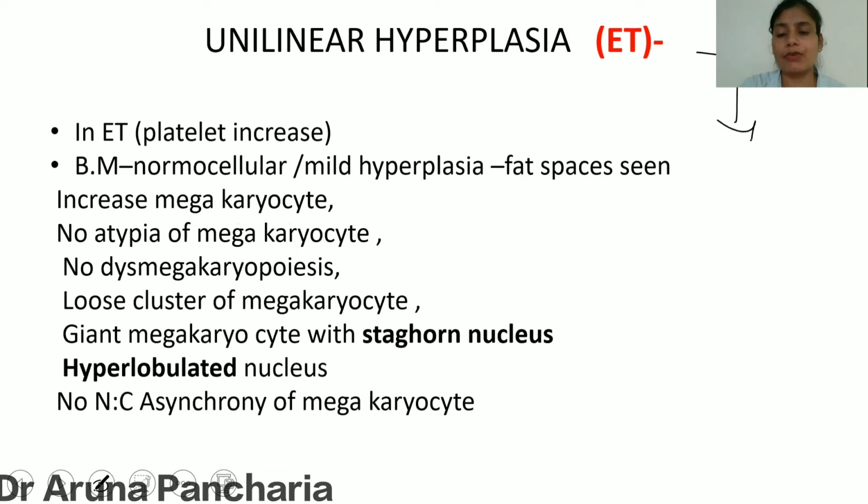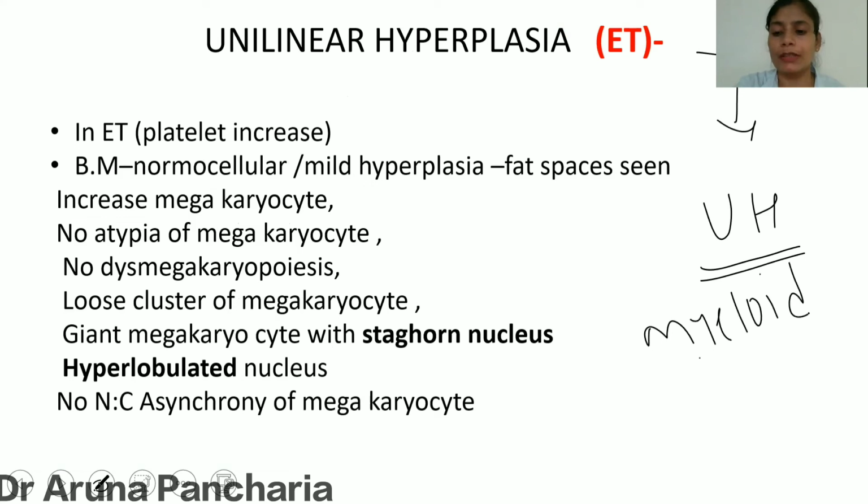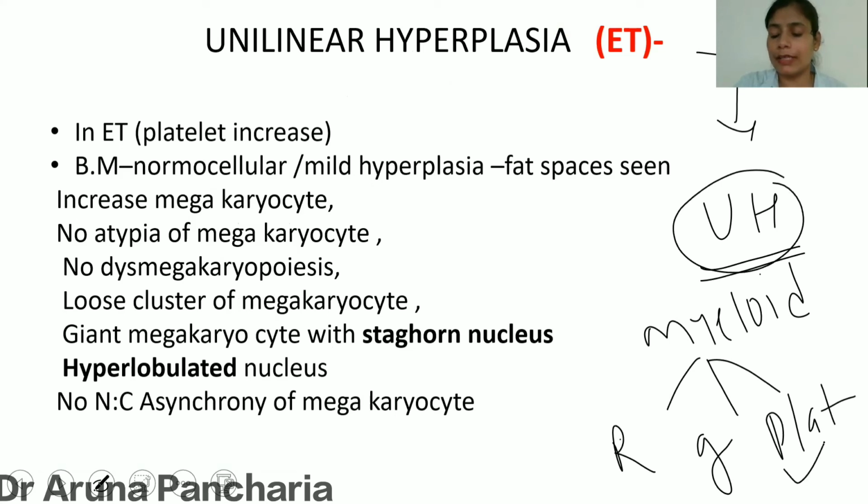Here, I want to tell you that ET is a unilinear hyperplasia, meaning among the myeloid. In myeloid, I told you the three lineages are there: RBC, the granulocytic series, and the platelet. Among all these, there is an overproduction of the platelet.